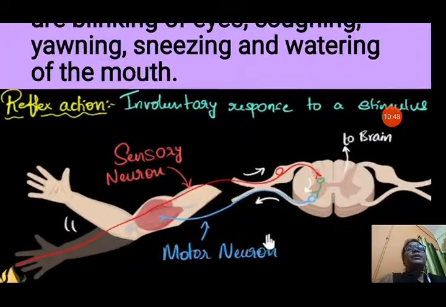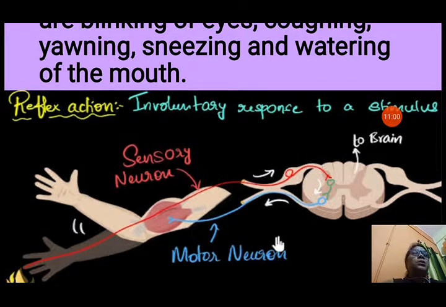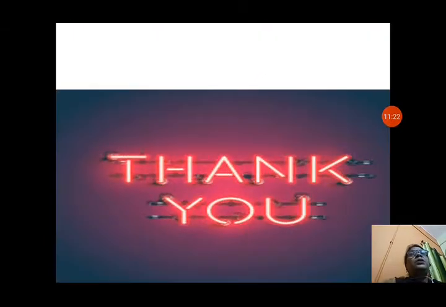Some other examples of these reflex actions are blinking of eyes, coughing, yawning, sneezing and watering of the mouth. These actions are not controlled by our own will. They are not under our control and these are involuntary in action. Reflex action is an involuntary response to a stimulus, where the sensory neuron takes the message directly to the spinal cord and the motor neuron brings back the order what to do, and we immediately respond, and these are known as reflex action.